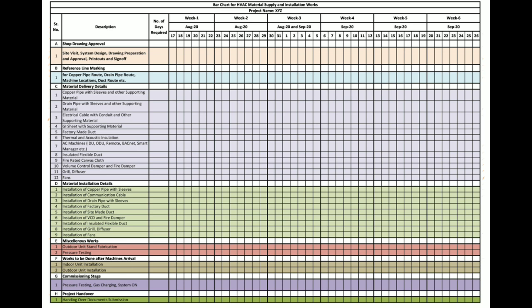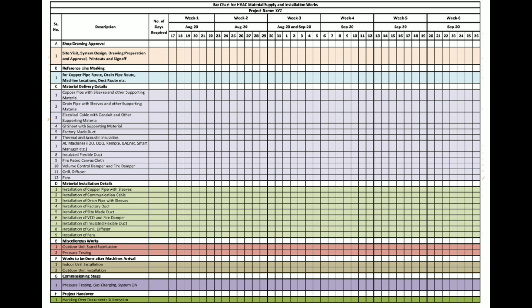Before starting work on site, please confirm 2 things. Refer approved drawing only. Work order received or not. If not received, then at least get mail approval from client or PMC so that you will not land into trouble in the near future. Before starting work, reference lines are marked with chalk for copper pipe route, drain pipe route, machine locations, duct route, etc. In part 3, all materials are listed out from the BOQ.